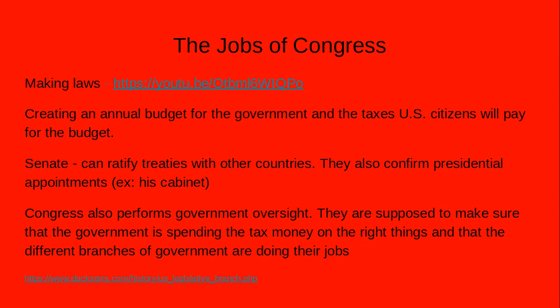Congress also performs government oversight. They are supposed to make sure that the government is spending the tax money on the right things and that the different branches of government are doing their jobs. So, Congress as a whole wants to make sure that the money is going where it's supposed to be going, or at least is going where people are saying it's going, as well as having a major hand in the checks and balances, making sure that there's not going to be one particular branch of the government that is taking over everybody else. And we will definitely discuss more about that later.